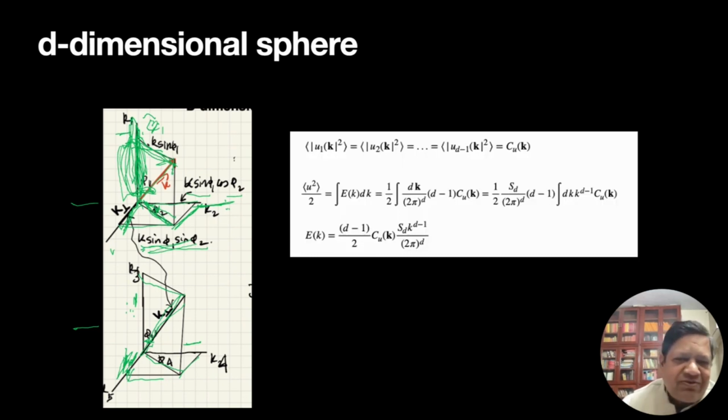Now let's stick to hydrodynamics only. What about the Craya-Herring basis? In 3D we saw that it is U1 E1 plus U2 E2, but in 5 dimensions how do I do it? We follow the same idea. We can choose n cap along that direction. So k cross n cap will be perpendicular to this plane, towards you. Now E2 will be in that direction, perpendicular to n cap as well as E1.